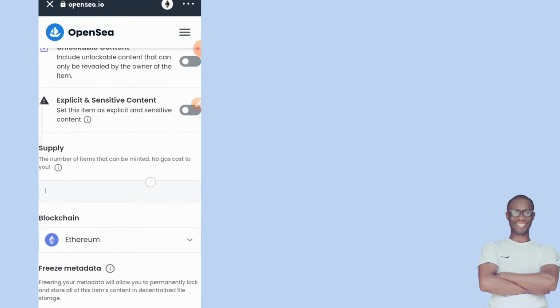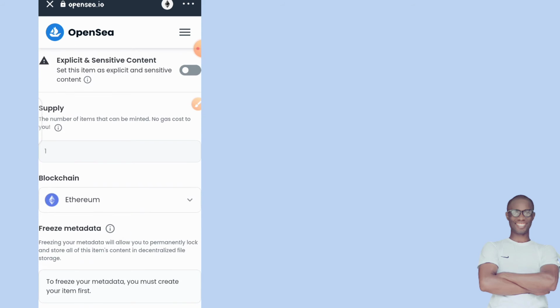Then you come down. Once you come down here, you have the option to put in how many supply you want to put. But it will not appear because it is on the Ethereum blockchain. This is where you have to do the magic by putting in the Polygon blockchain instead of the Ethereum blockchain, which will help you to do it for free. So I have to select it, Polygon blockchain.